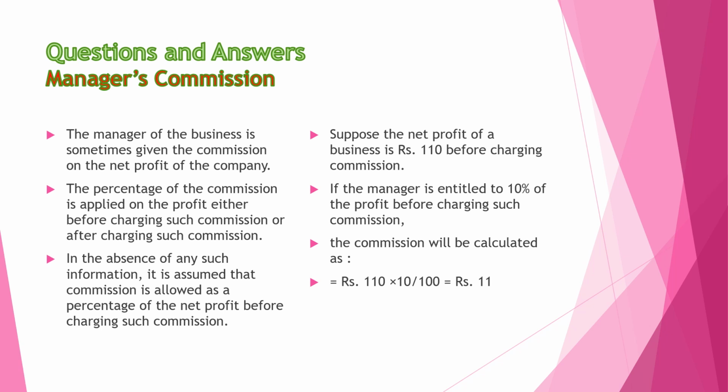In the absence of any information, it is assumed that commission is allowed as a percentage of net profit before charging such commission. Suppose the net profit of a business is rupees 110 before charging commission. So the commission will simply be calculated as 110 into 10 divided by 100, that is 11. So this is a very small explanation of manager commission.